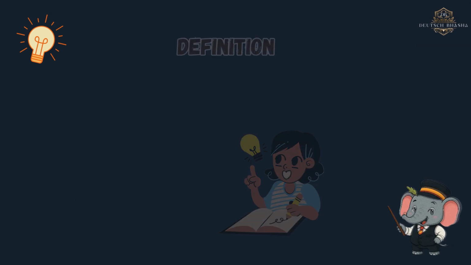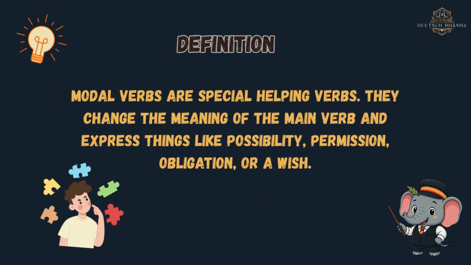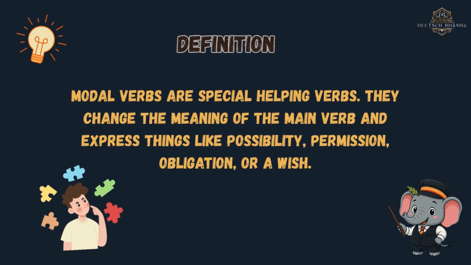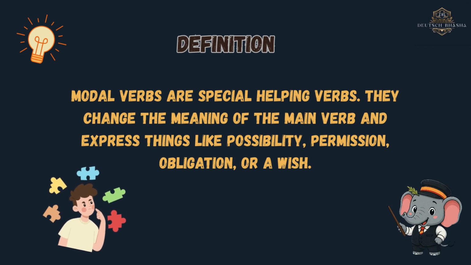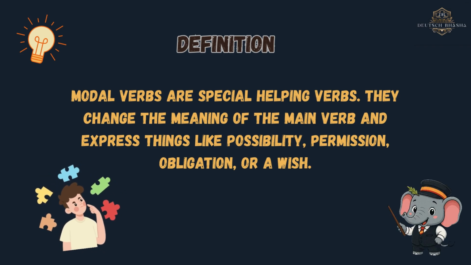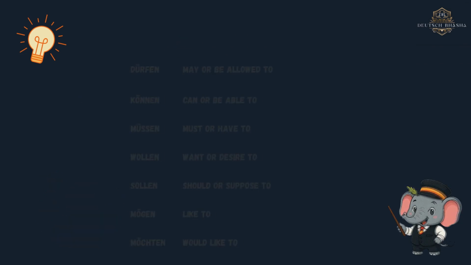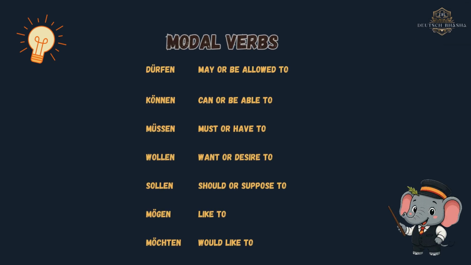What are modal verbs? Modal verbs are special helping verbs. They change the meaning of the main verb and express things like possibility, permission, obligation, or a wish. The most common modal verbs in German are dürfen, können, müssen, wollen, sollen, mögen, and möchten. For example, ich kann schwimmen, I can swim.